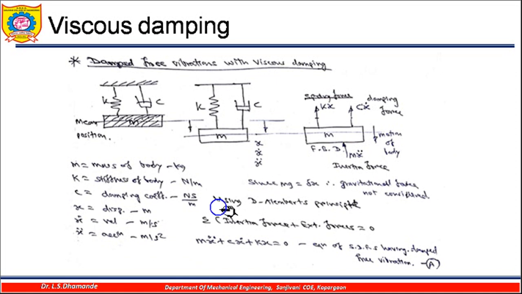So let us use the D'Alembert principle. According to the D'Alembert principle, the sum of the inertia force plus external forces will be equal to 0. These are the external forces and this is the inertia force, so I have to take the sum of these three forces. I will get the equation as m x double dot plus c x dot plus k x is equal to 0. This is called the equation of a single degree of freedom system having damped free vibrations. Because of damping, this additional term is there. Previously there were only these two terms, m x double dot and k x. Now the additional term c x dot is added here, so it becomes damped free vibrations.